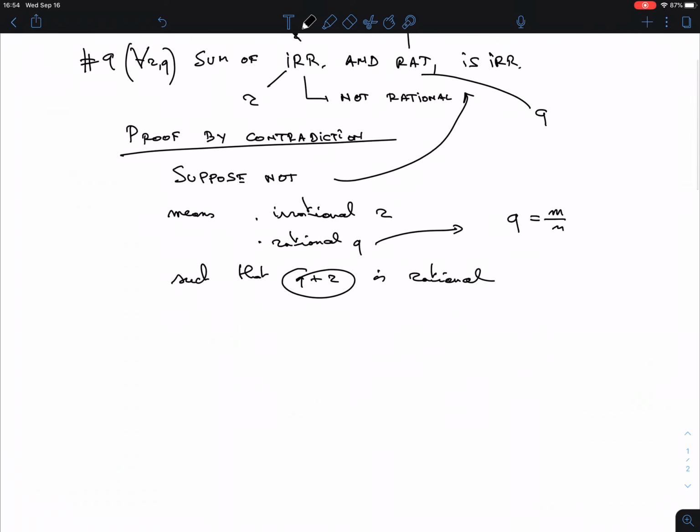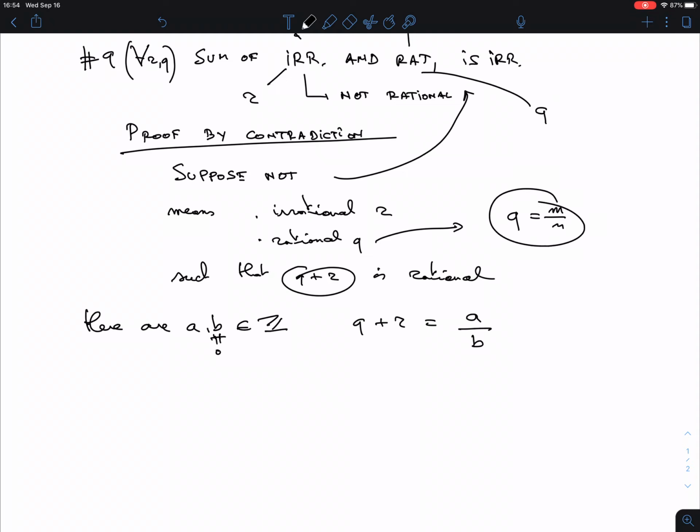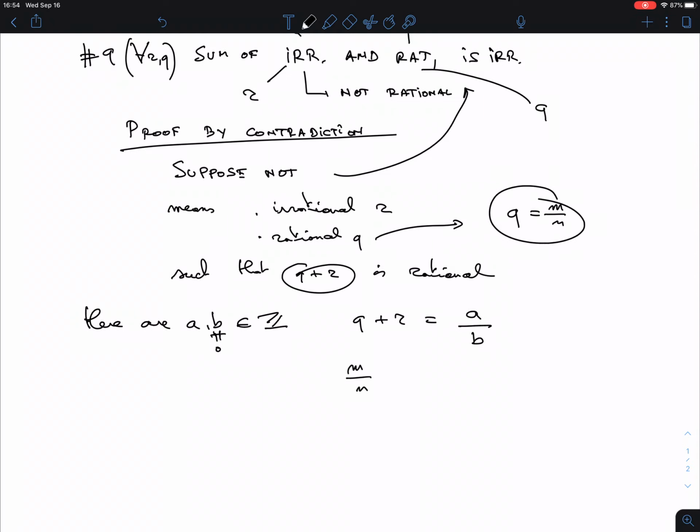So this means that there are, let's call them A and B, also integers. Remember, this is from our new lecture today. That is how we say it to be an integer. A and B are in Z, but B is not 0, such that Q plus R is that fraction, A over B. Oh, but Q is m over n, so I should perhaps also put that. M over n plus R is A over B.